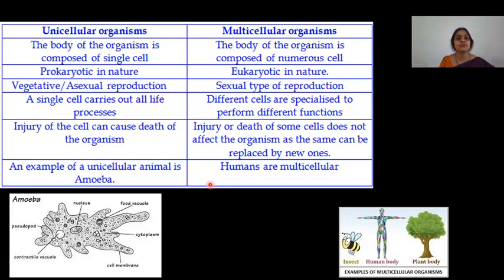Let us go with the difference between unicellular and multicellular. In unicellular organisms, the body is composed of a single cell, prokaryotic in nature. They undergo asexual reproduction. A single cell performs all the activities. With any injury to the cell, the organism may die. An example is amoeba. In multicellular organisms, the body is composed of numerous cells, eukaryotic in nature. They reproduce by sexual means, and different cells perform different functions. With any injury to some cells, the organism will not die. Humans are an example of multicellular organisms.